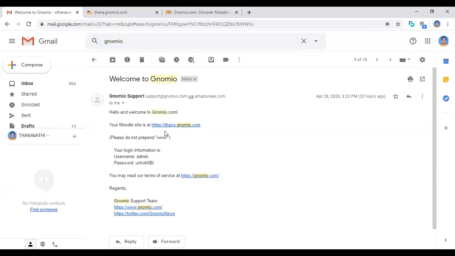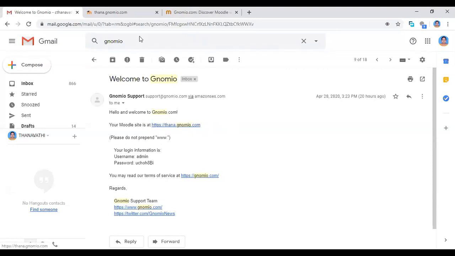When you receive this mail, you see your site name and your login information, the username and password also, which the Genomia website creates and gives for you. So you click this website, or you copy the site URL address, open a new tab and click this website.